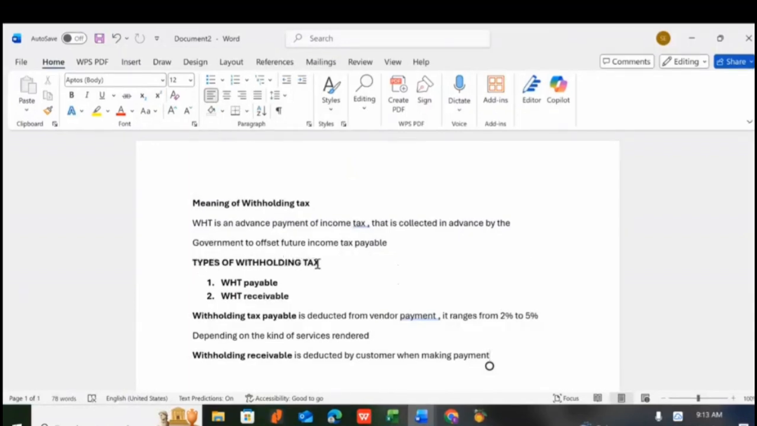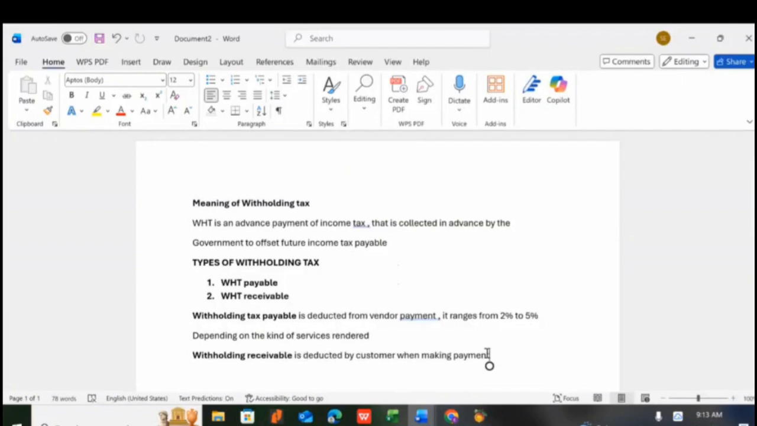What are the types of withholding tax? We have withholding tax payable and we have withholding tax receivable. Now, for the withholding tax payable, it is deducted from vendor payments, like what I explained before. It ranges from 2 to 5%, depending on the kind of services rendered. Now, what about withholding tax receivable? It is deducted by the customer when making payment.